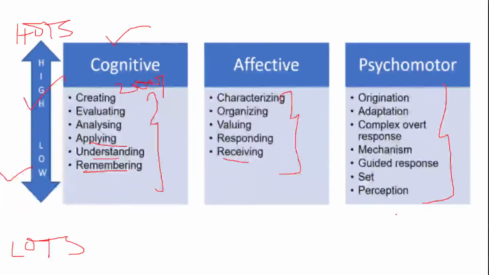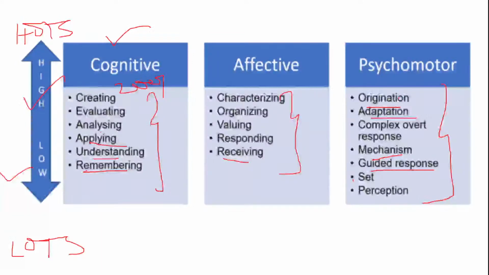Psychomotor talks about perception, set, guided response, mechanism, that is, tools you can say, complex overt response, adaptation and origination. So this is the sequence, and you have to remember the sequence very well.